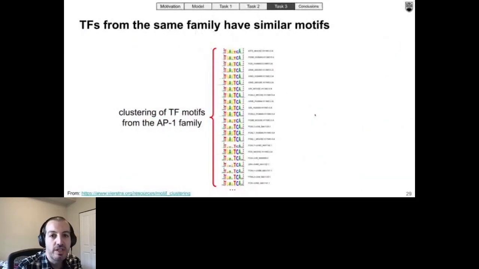One limitation of using DNA motifs as the basis for interpretation is that we cannot distinguish between transcription factors from the same family, as they typically have very similar motifs. For example, when the filter of a unit looks like an AP1 motif, we cannot tell whether that unit helps predict FOS and JUN, or BATF and JUN-B, or a different AP1 heterodimer. Because, as you can see, the motifs of all members of the AP1 family look very similar.